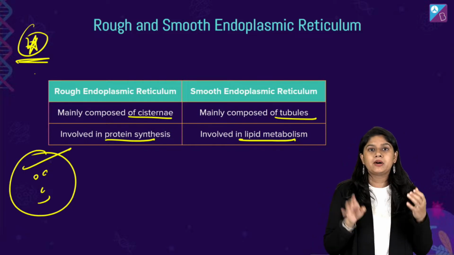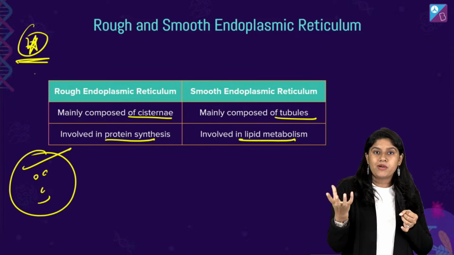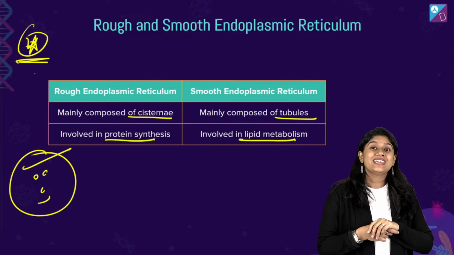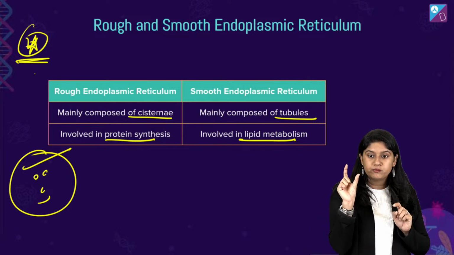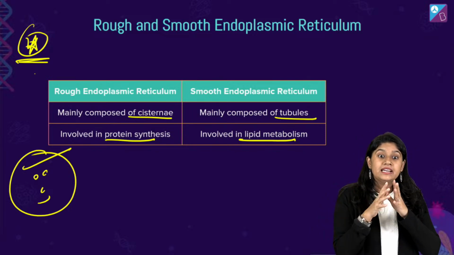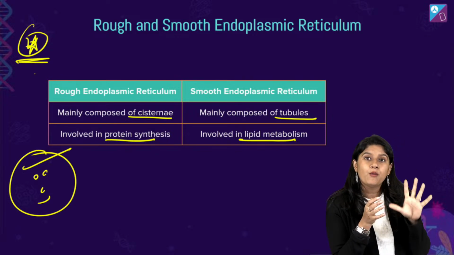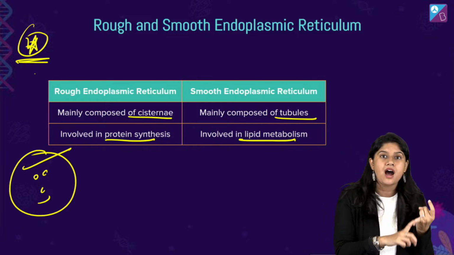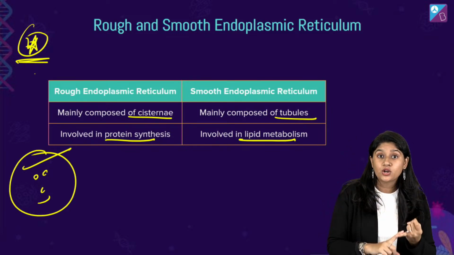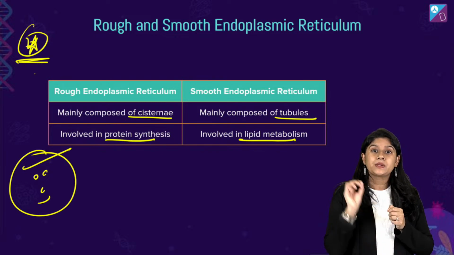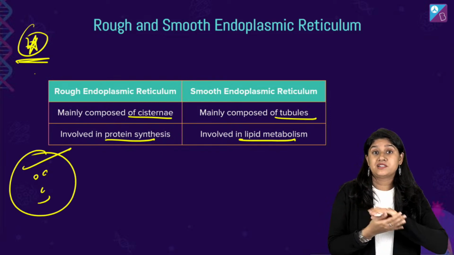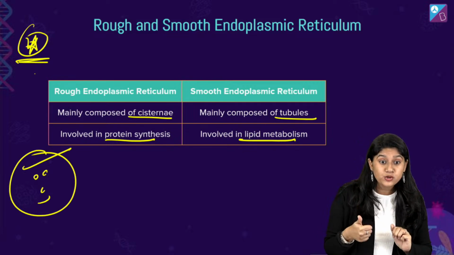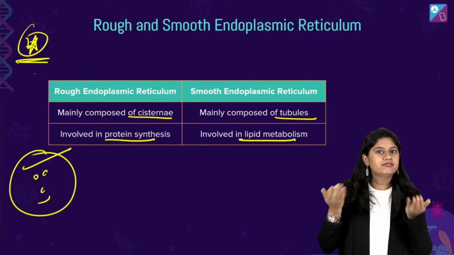What is ER? We are talking about the endomembrane system. What is the endomembrane system? The word endo means within or inside, so within the cytoplasm, right? In the endomembrane system we have four important components: ER, Golgi apparatus, vacuole, and the lysosomes. First, we are starting with the ER. ER is endoplasmic reticulum. It is of two types, smooth ER and rough ER.